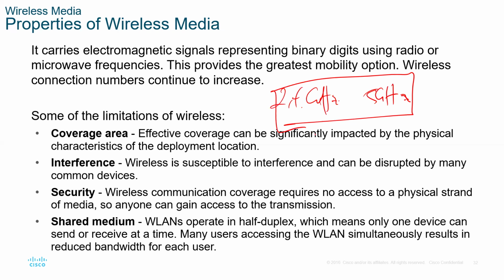So if other devices use these frequency bands, they will easily interfere with your signal connection. We have a lot of devices which also use these same frequencies, so they can easily interfere with your signal. That's another problem with wireless media. Never a problem in fiber.